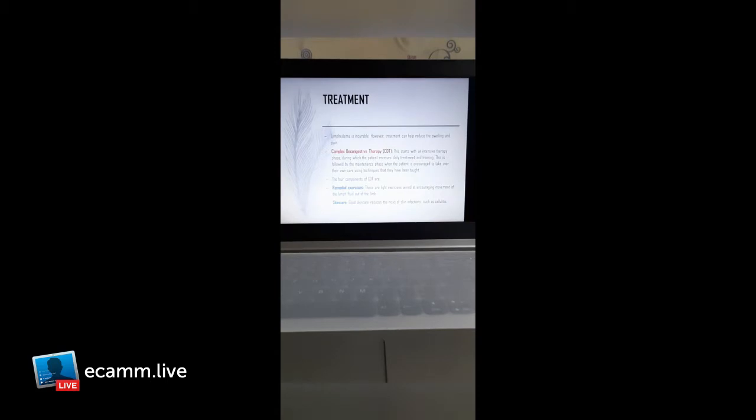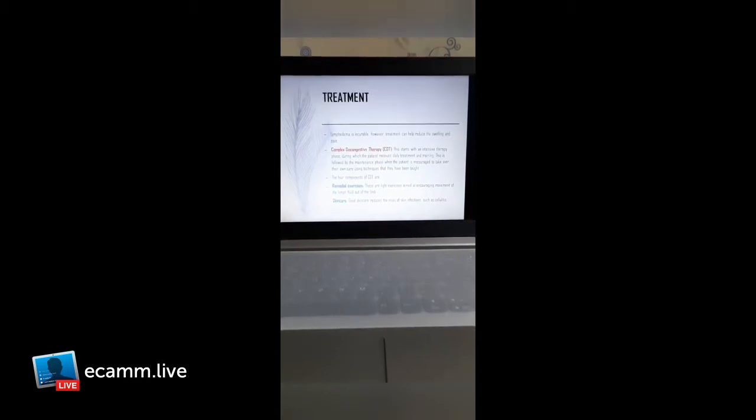Now we talk about the treatment. Lymphedema is incurable. We cannot cure lymphedema, but there are different treatment protocols with which we can reduce the swelling and pain, we can facilitate the patient, and we can relieve the symptoms of the patient. That includes what we call, in simple terms, complex decongestive therapy, that is CDT. CDT is a very widely accepted therapy that is used by doctors, different massage centers and different therapists.